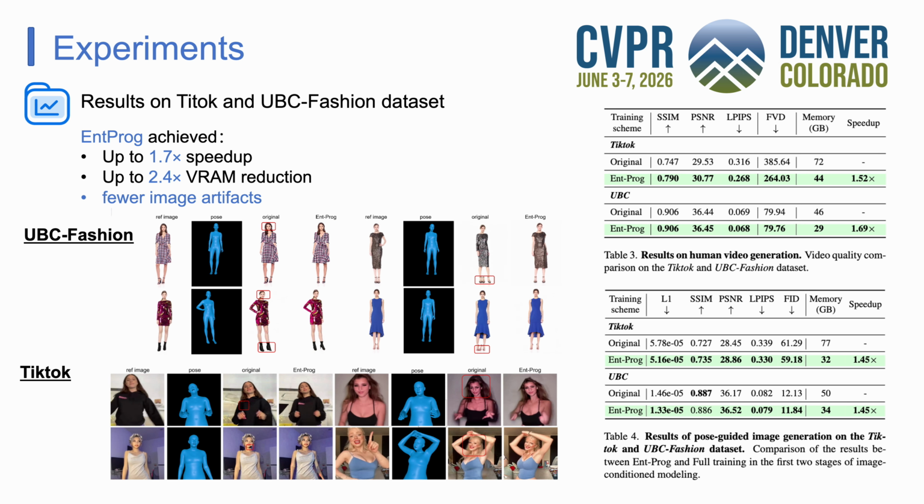On TikTok and UBC Fashion, EntProg achieves up to 1.7 times speedup and 2.4 times VRAM reduction, while maintaining or improving every generation metric. Qualitatively, EntProg improves over the fine-tuning baseline and reconstructs the reference subjects in all these cases.